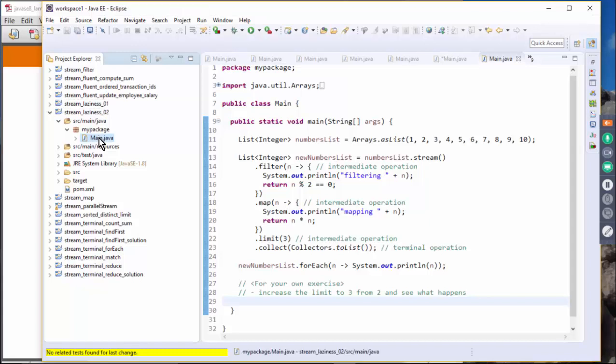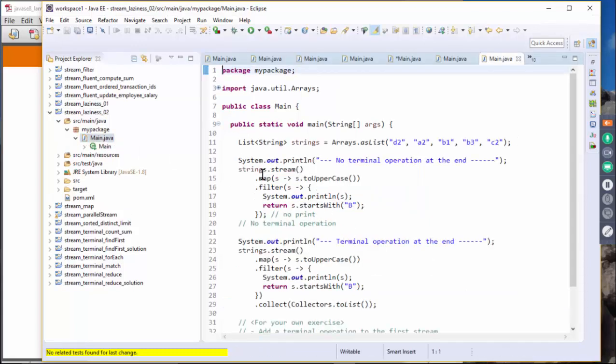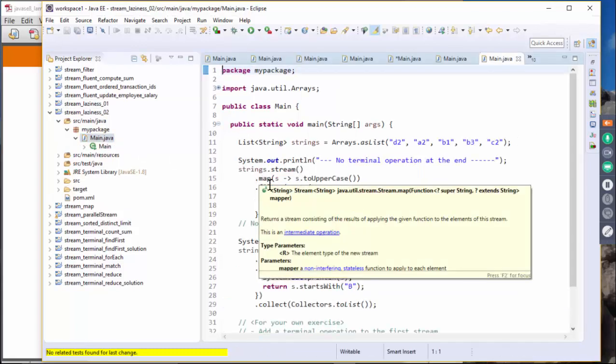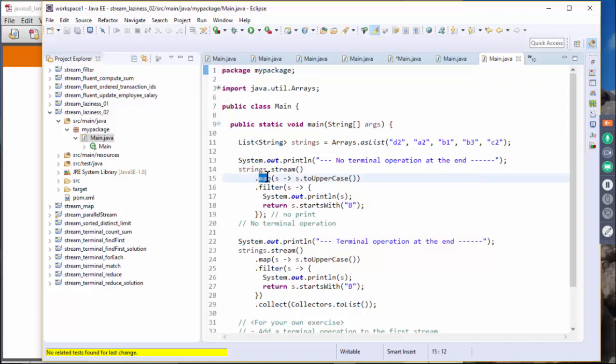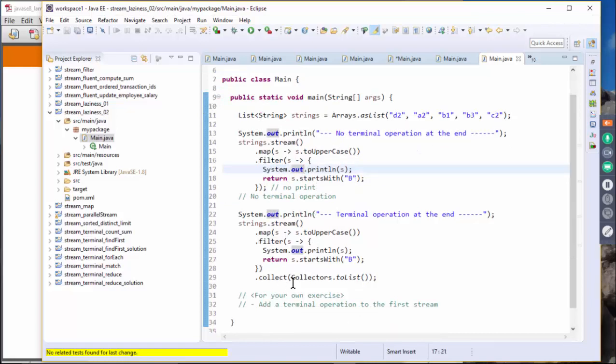We're gonna actually see whether, so here this is a case that we do not have terminal operations, a map and just a filter, and the filter has the println statement, right? So when we run this, you're not going to see any println statement. Now at the end here we have a collect. This is the terminal operation. So here we're going to actually see the println statement. Okay, so let's run this.